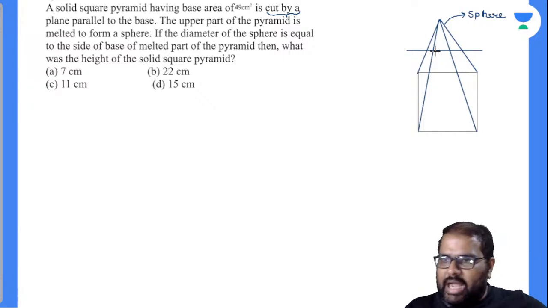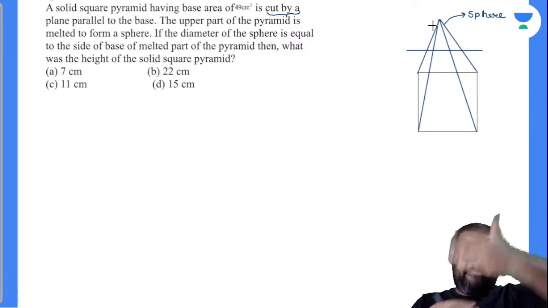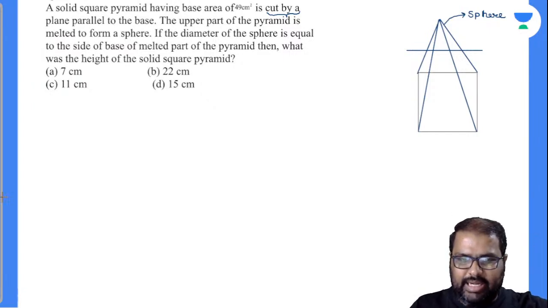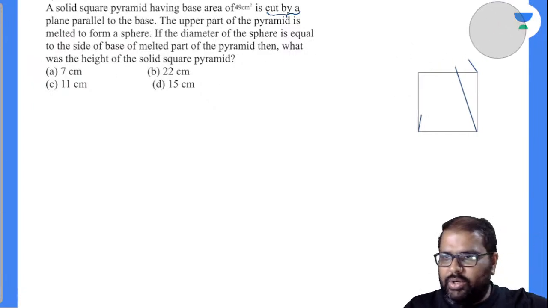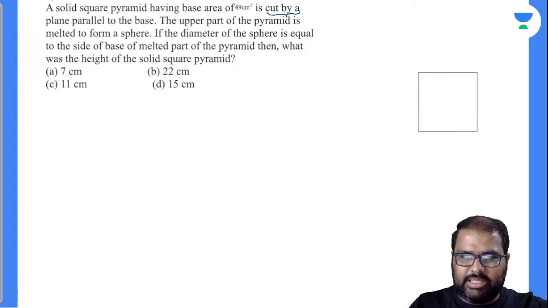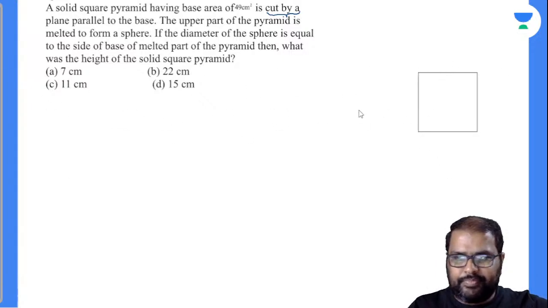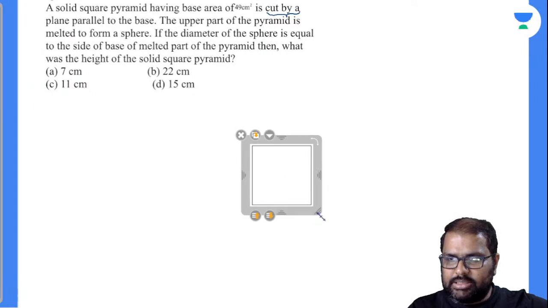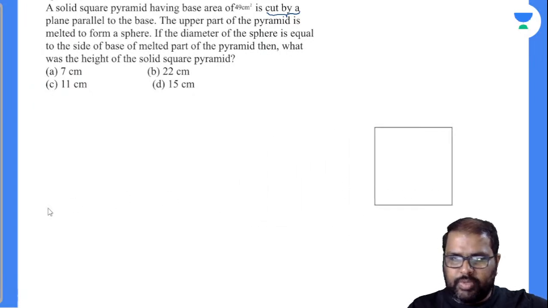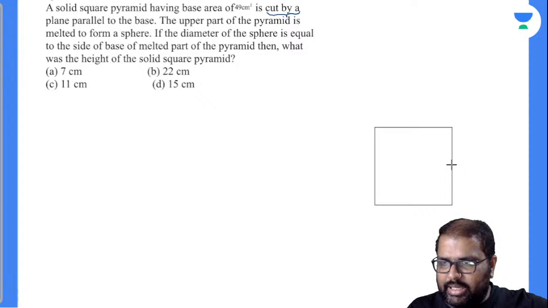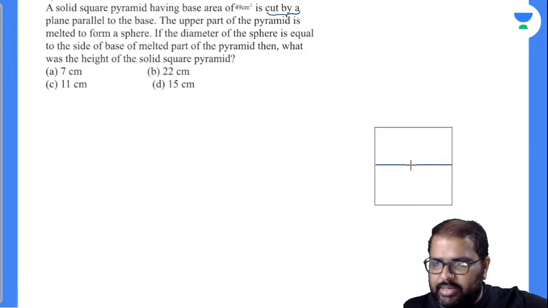So see here, I will be chopping it like this, front part and back part. So for your understanding, I'll remove this. I'll draw only one part so that we can understand what's going on there. So I'll draw like this. This will be the exact half of the side of the base.